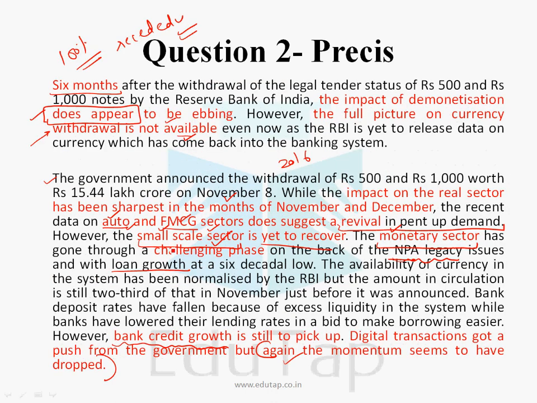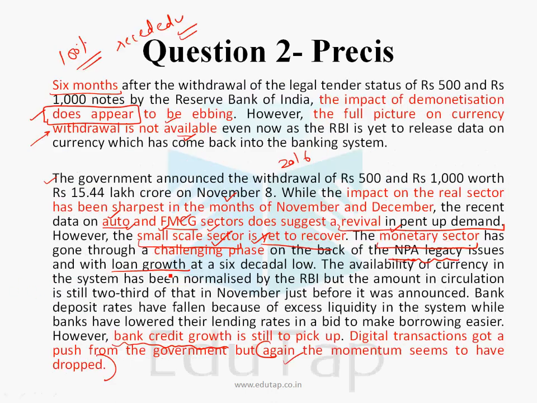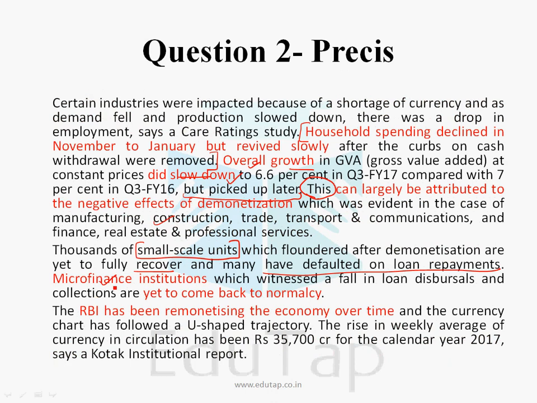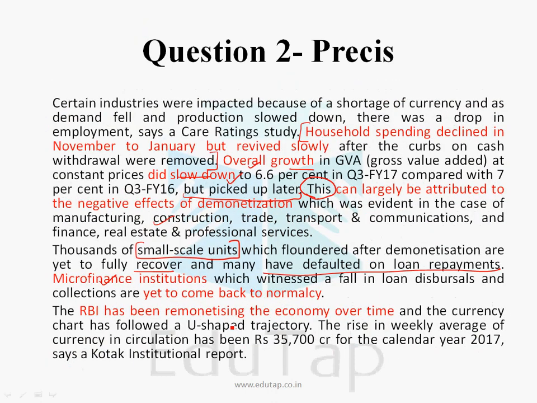Here also it is saying the same thing, that the small scale sector is yet to recover, and many have defaulted on loan repayments. Now once we talk about the monetary sector, the monetary sector or the banking sector also includes the MFIs. Here we are talking about the credit growth being low and yet to pick up, and there has been a fall in loan disbursals. So you can combine these 2 points, that the monetary sector along with the MFIs have seen a fall in loan disbursals, right?